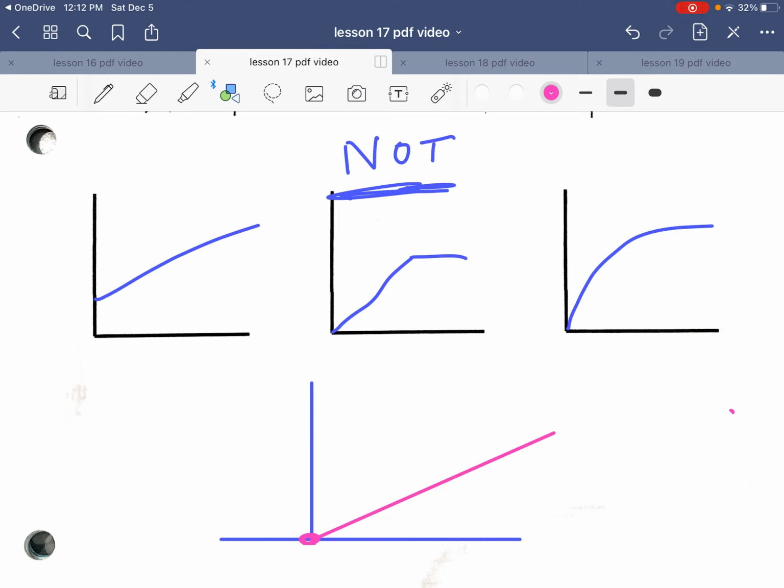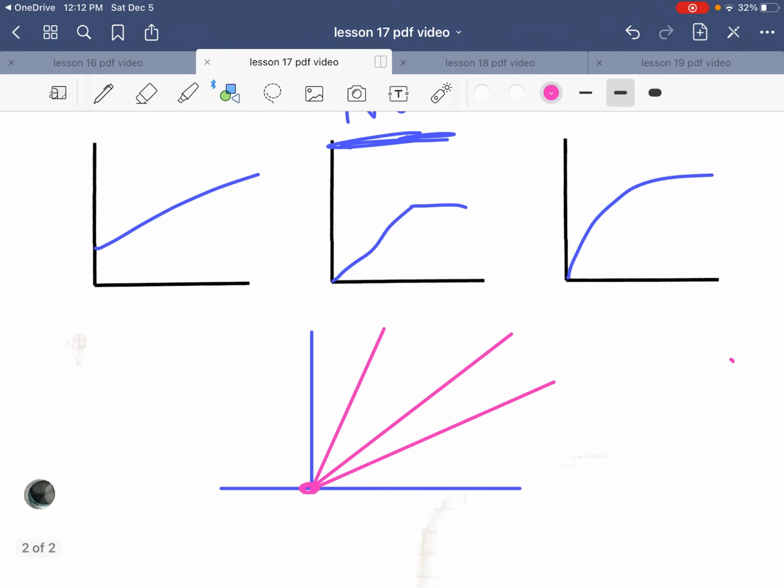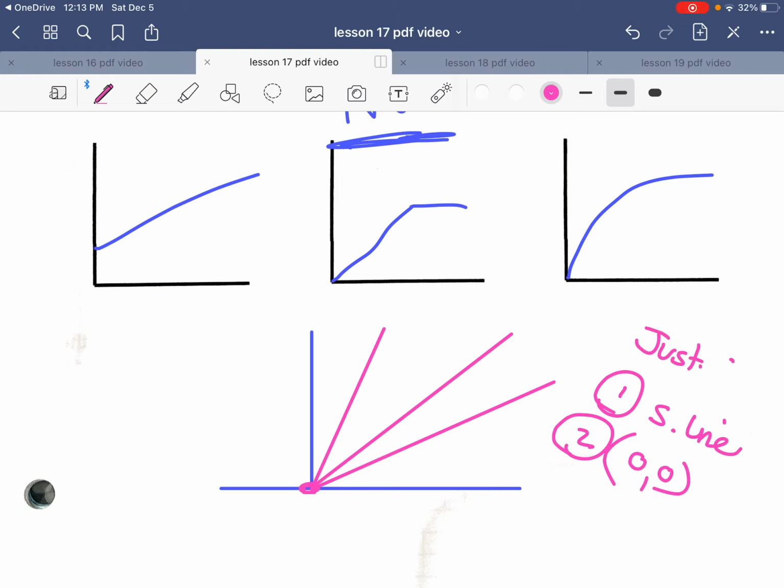It could be straight up there, it could be way over here. It's as easy as that for what a graph looks like. And you're commenting and you're always saying straight line and always through the origin, the 0, 0. That's your justify in a question.